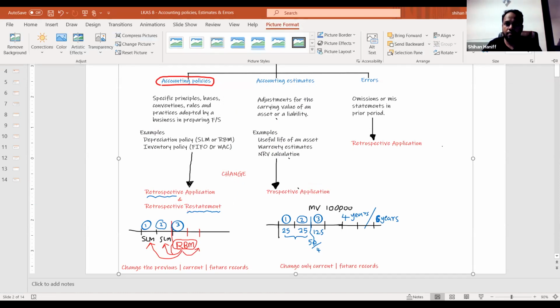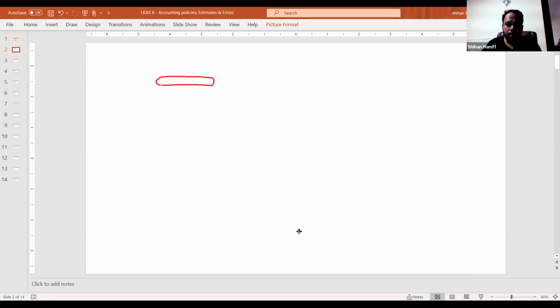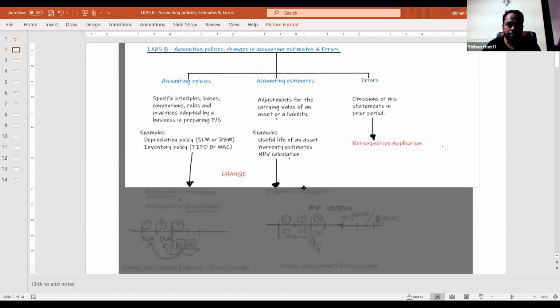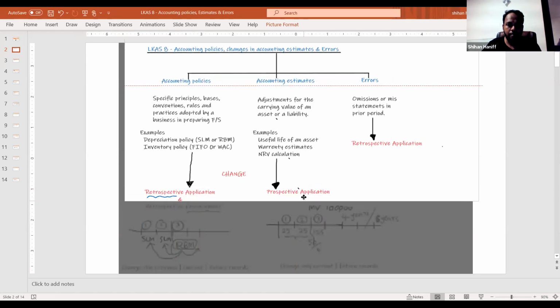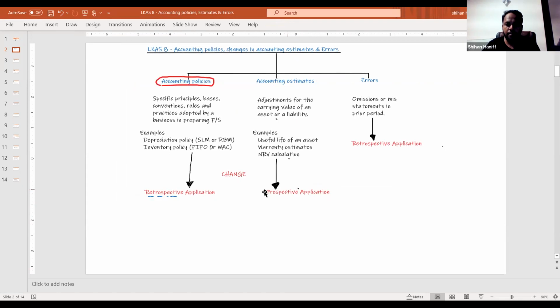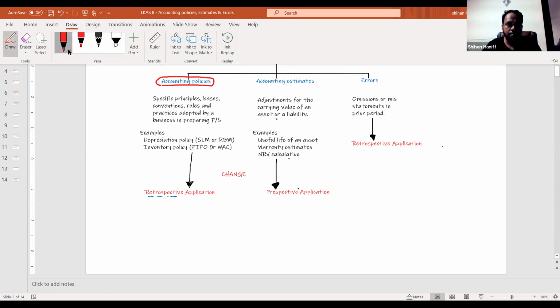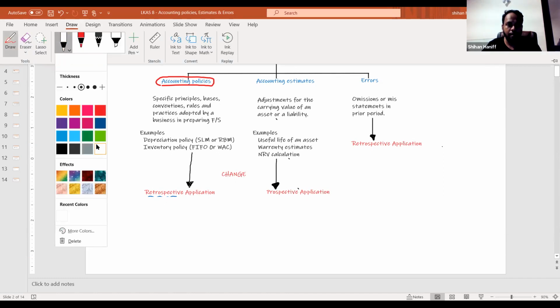Accounting policy is the specific principles, bases, conventions, rules and practices, right? Basic accounting principles adopted by a business. It's called accounting policy. Okay.